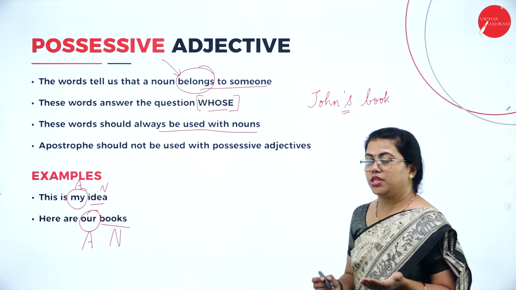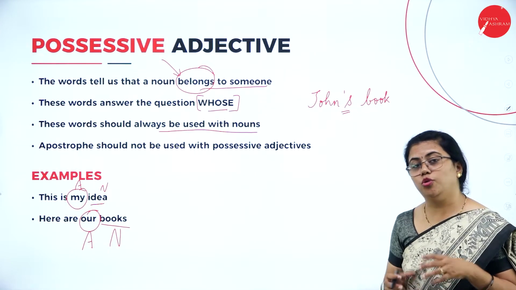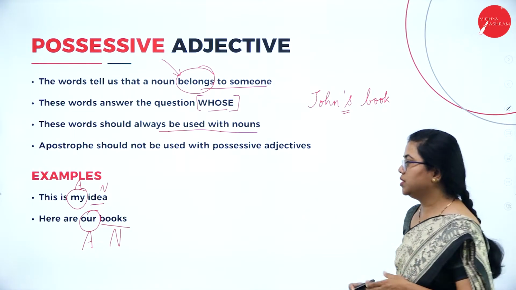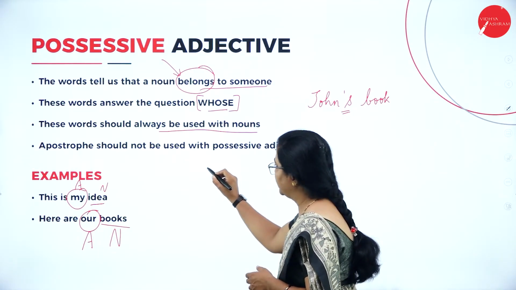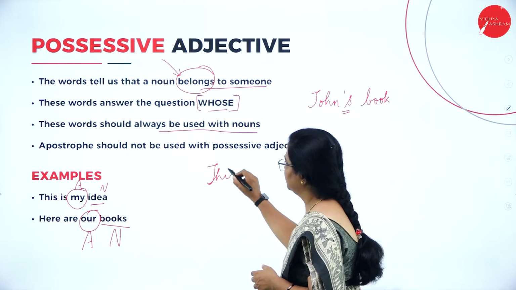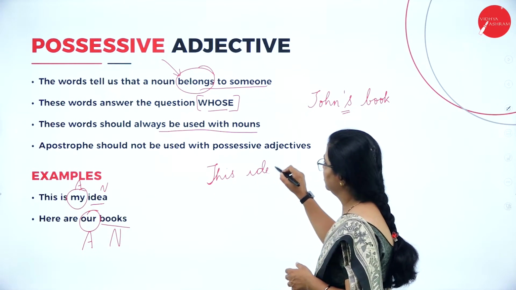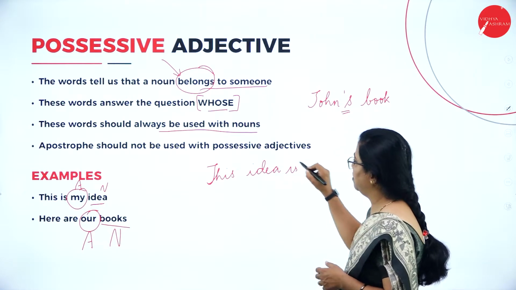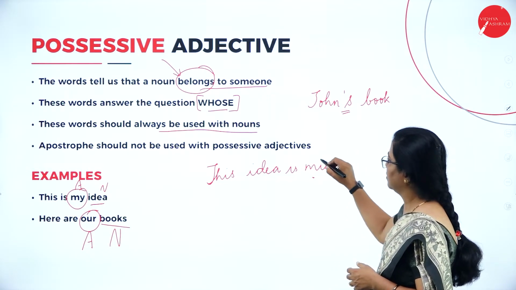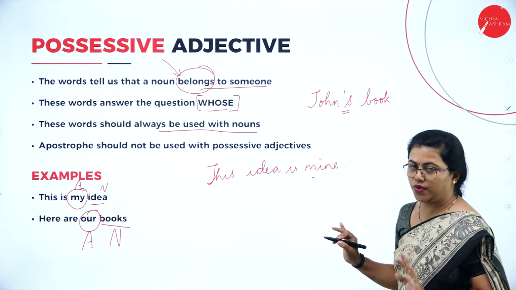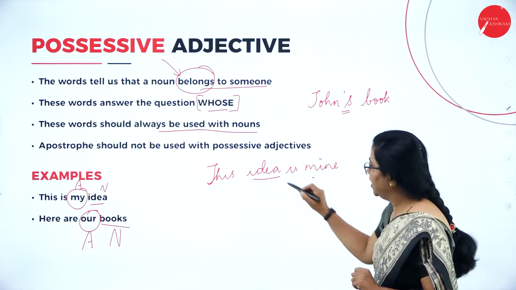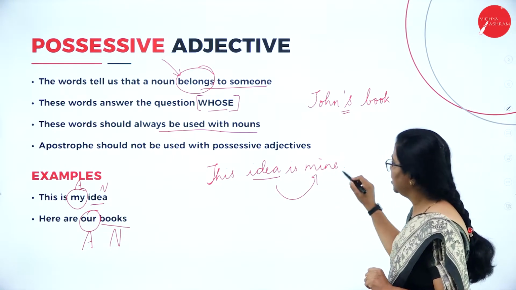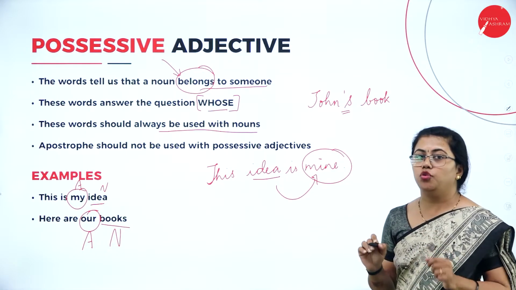Fine. Suppose you use it in this way. You might get confused when you use sentences like this. For example, this idea is mine. Suppose you use it this way. You may feel that this idea belongs to me, so mine is an adjective, you may feel.